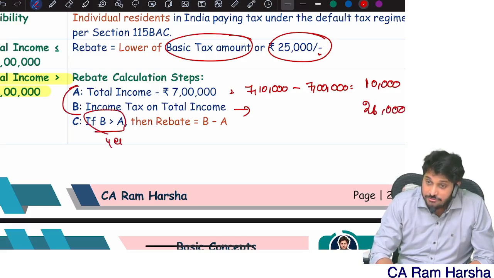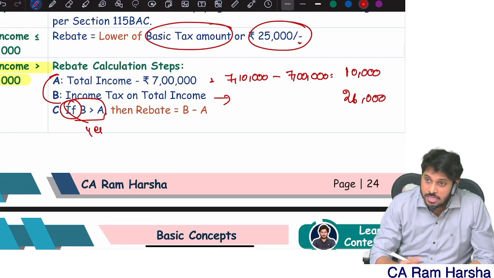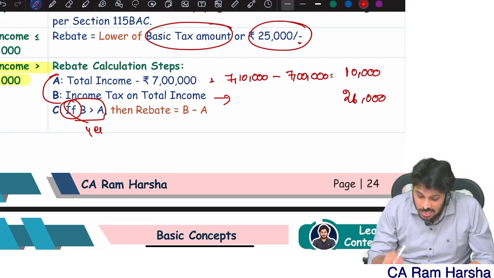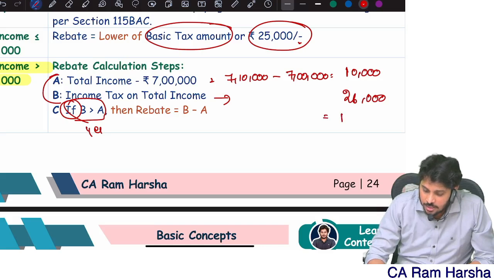Yes. If B is more than A, then rebate is equal to B minus A. How much is the rebate?